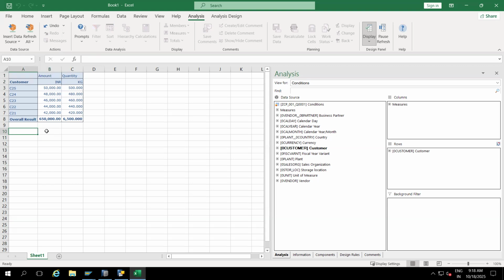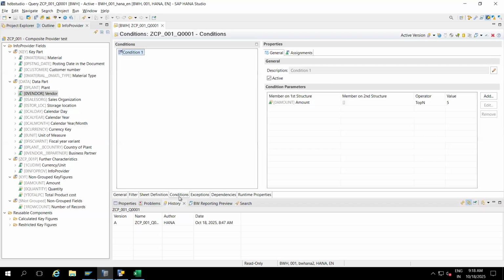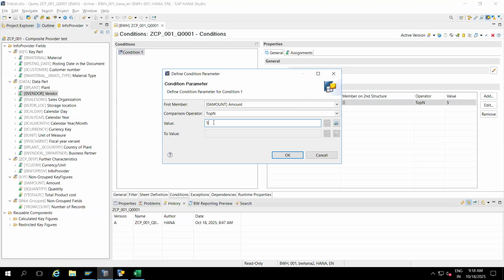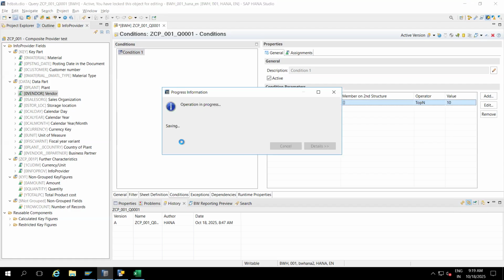Some people will expect it like this, and this is hard coded. We already gave top n, we already gave top five. In the number we gave at condition level, we gave top n, but only five values are displayed. So you can make changes as well. Double click, and now if you want, you can change it like this, and save it.